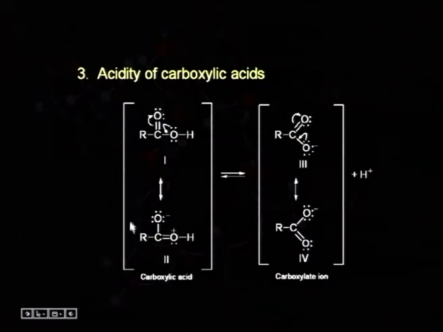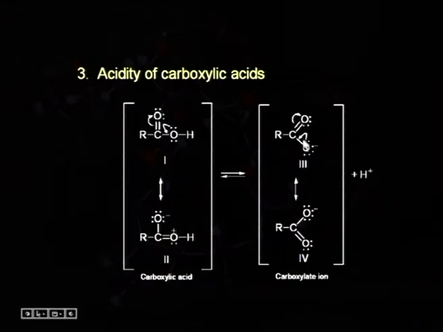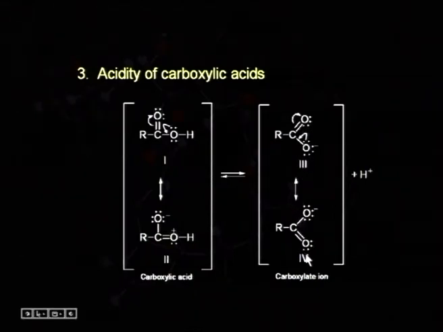But here we are getting a positive charge on the oxygen atom, which is an electronegative atom. So, these two structures will be less stable in comparison to these two, where we are not getting any positive charge on the oxygen atom. So, the carboxylic acid will have a tendency to get dissociated into this carboxylate ion and give the proton, which is responsible for the acidic behavior.